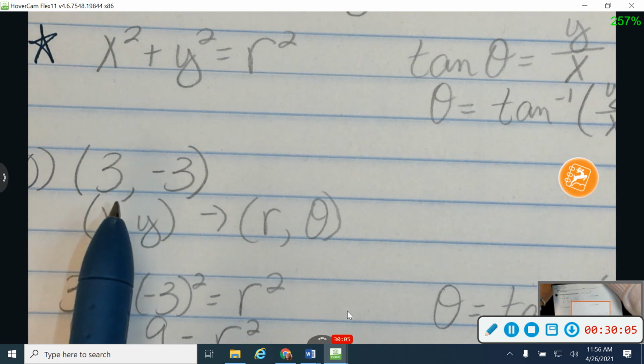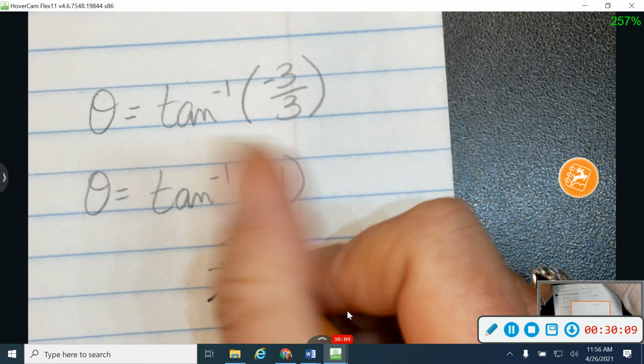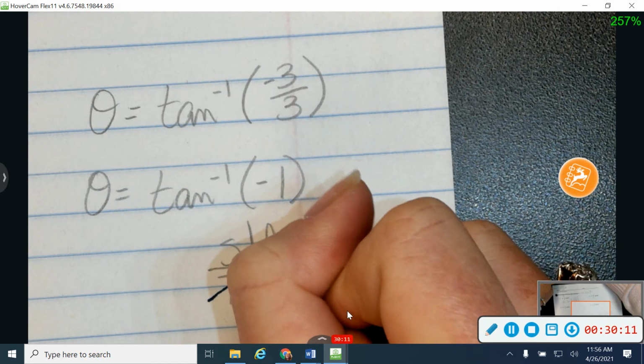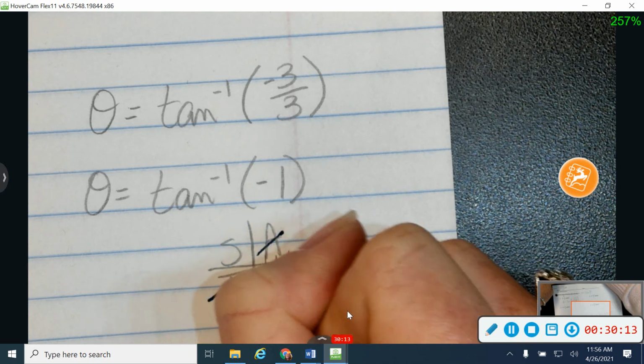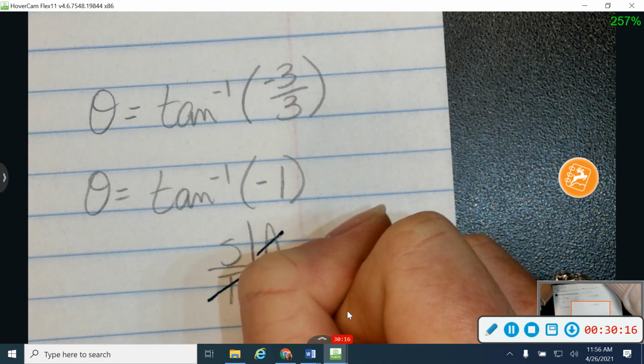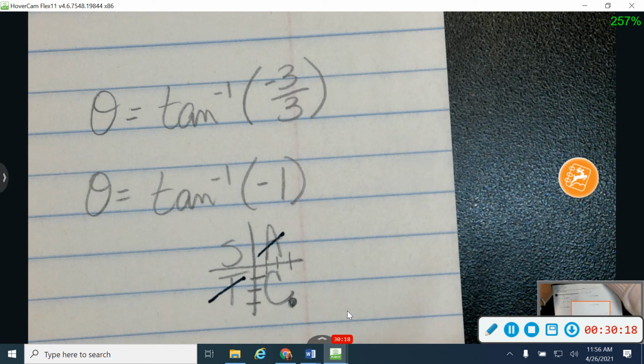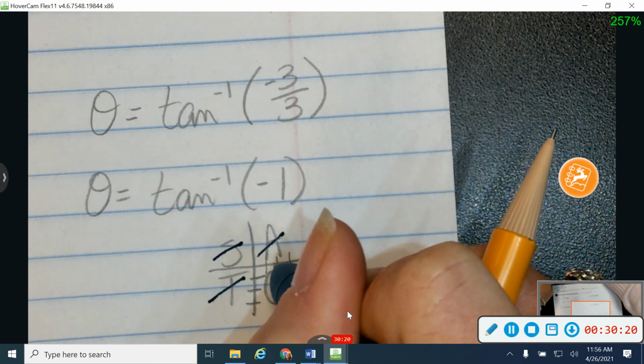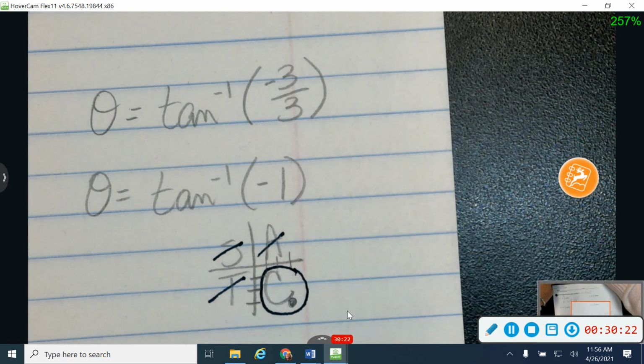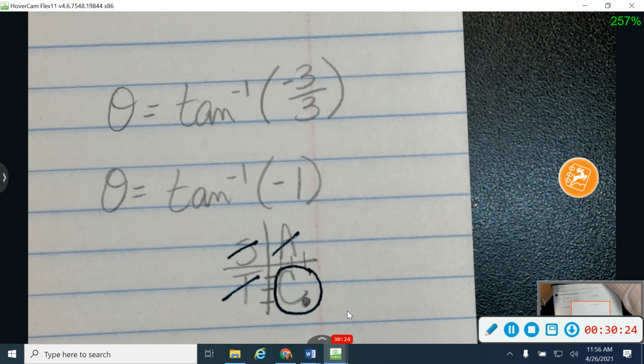Remember, this is just an XY point. So I'm going to graph (3, -3), and my point ends up right there. So now I know that I need an angle that is in the 4th quadrant. Graph your point, and that will tell you which quadrant your angle is going to be in.